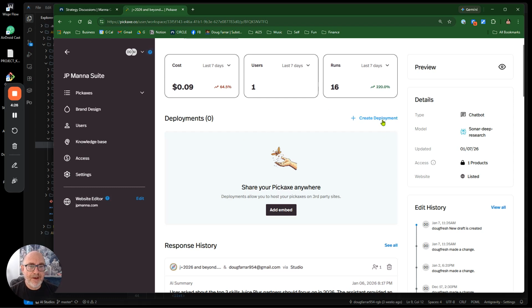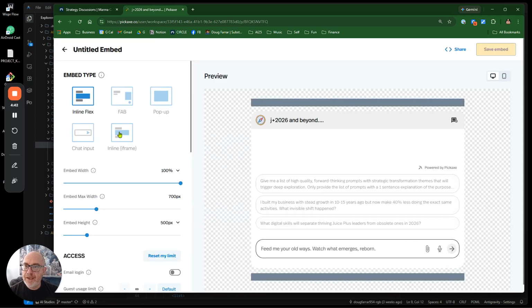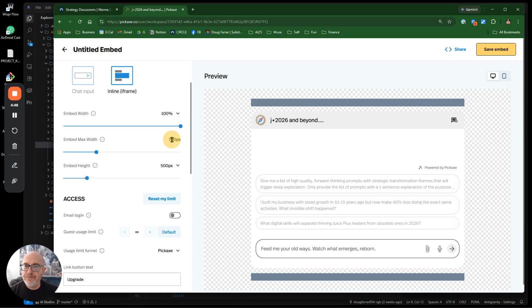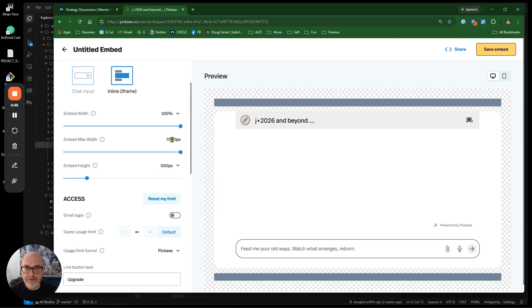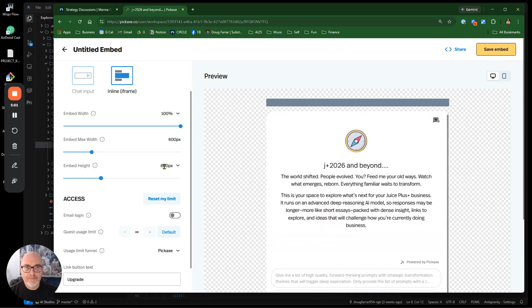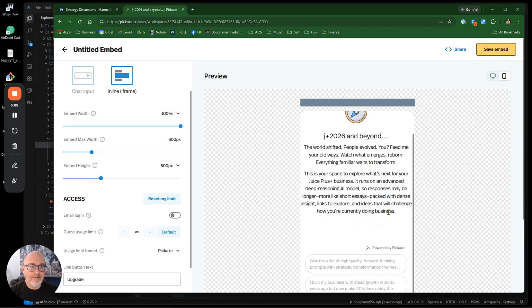All right, so I'm going to create my deployment. It's going to be an embed. Cool, I can send these directly in email or WhatsApp, Slack, or API. Okay, I'm going to do an iframe inline. I'm going to make the maximum width 600 and the maximum height 800. And you see it's just showing me what it's going to look like over here on mobile and non-mobile.